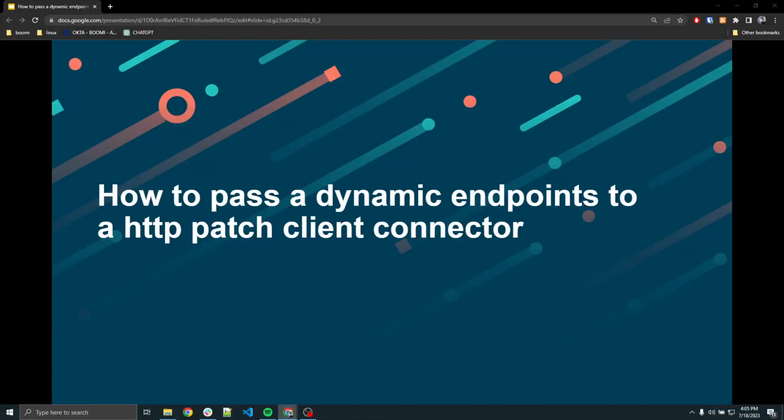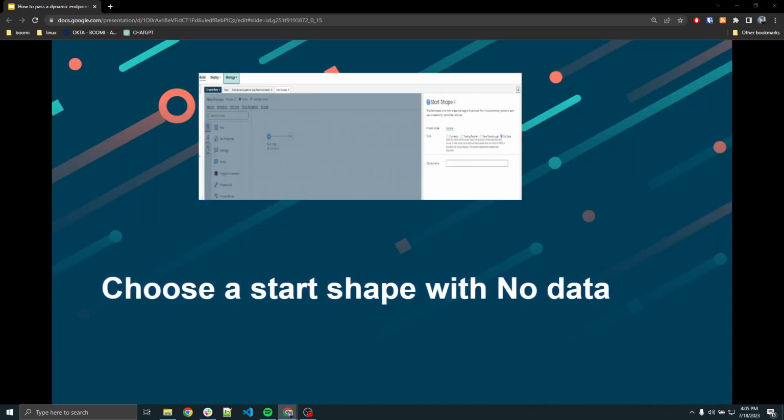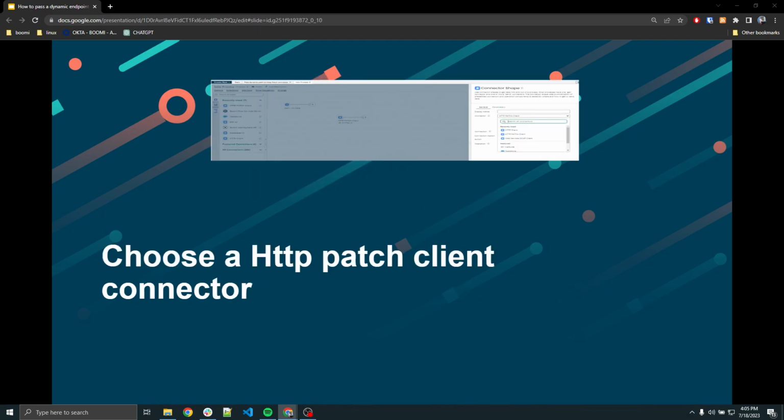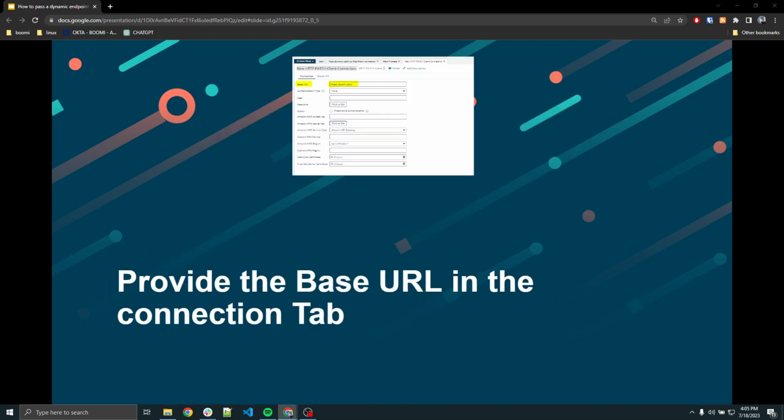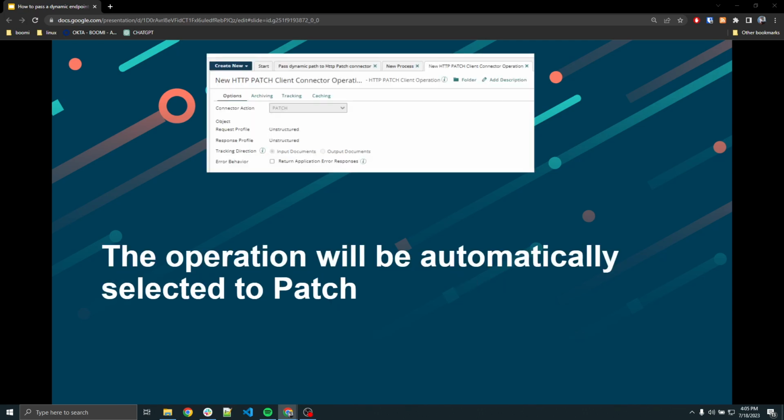Hello everyone. In this video, I'll show you how to pass dynamic endpoints to the HTTP patch client connector. First, choose a start shape with no data. Then select the HTTP patch client connector. Provide the base URL in the connection tab. The operation will automatically be selected to patch.